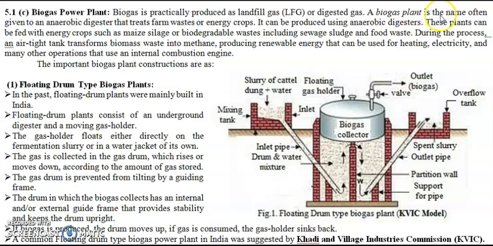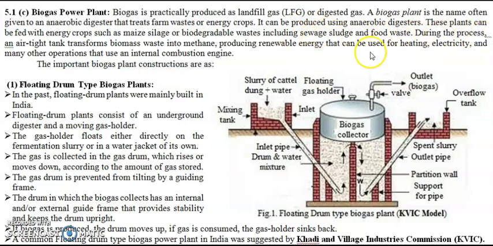A biogas plant is the name often given to an anaerobic digester. Okay, so biogas power plant can also be called an anaerobic digester that treats farm waste or energy crops. Now basically what happens inside a biogas power plant, an anaerobic digester, these wastes are fed, and these wastes generally include the energy crops or the biodegradable waste including sewage sludge and food waste.